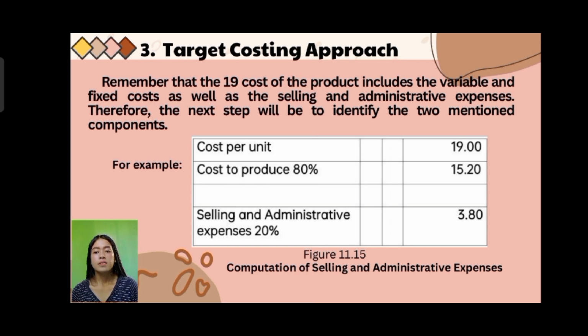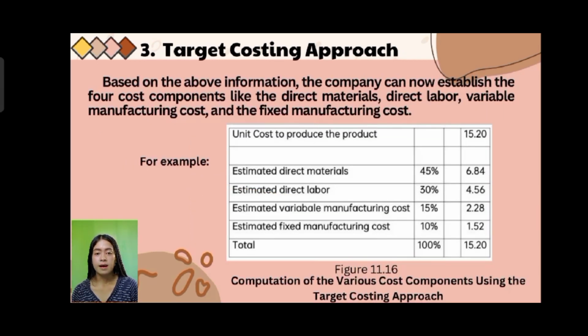Next, based on the above information, the company can now establish the four cost components: the direct materials, direct labor, variable manufacturing cost, and the fixed manufacturing cost. So for example, the unit cost to produce the product is 15.20.